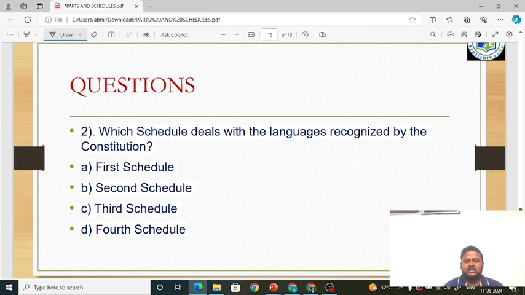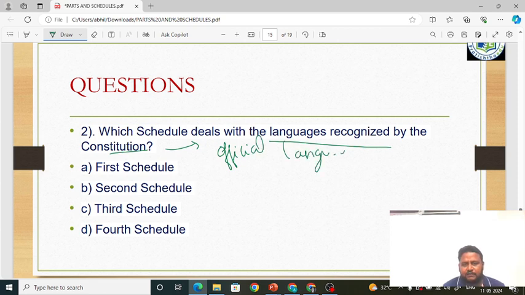Next, which schedule deals with the languages recognized by the Constitution? They are asking it in a different way, that is, which schedule deals with official languages? Languages recognized by the Constitution means it is nothing but the official languages. Official languages is which schedule?